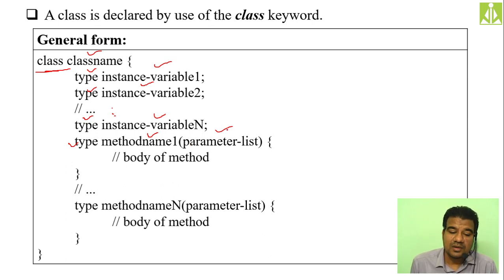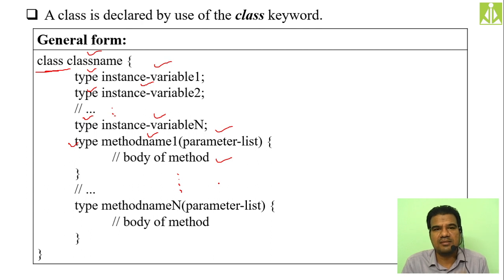Type followed by instance variable, and type followed by method name along with parameter list, then the body of the method. Likewise, you can put any number of methods of your wish. There is no restriction on that. You can put only 10 methods, or you can put 100 methods. It completely depends upon your requirement, your patience, your practice. Hopefully you understood.